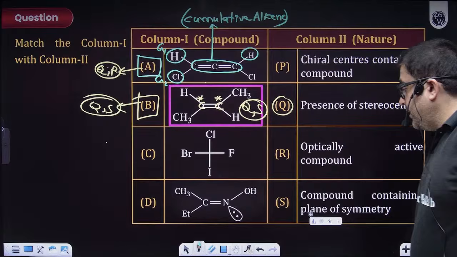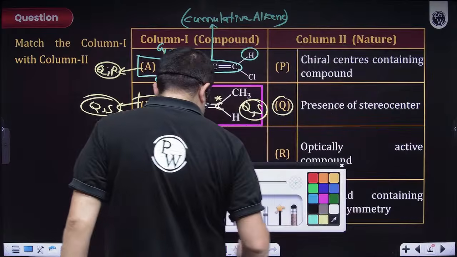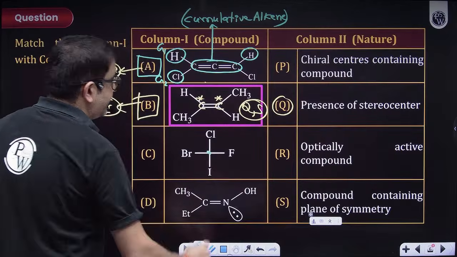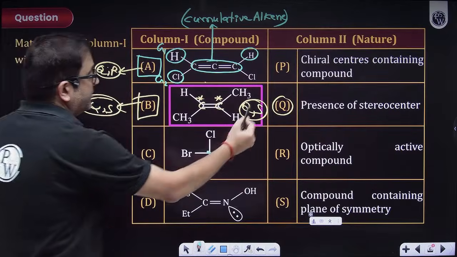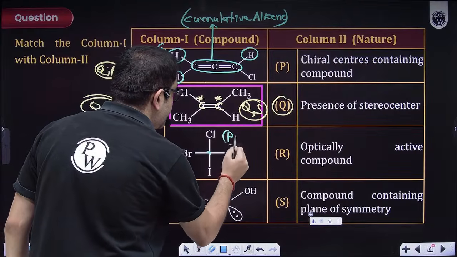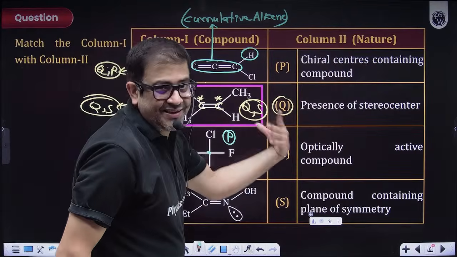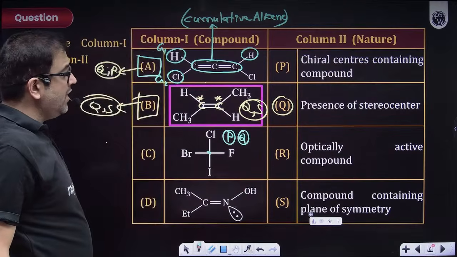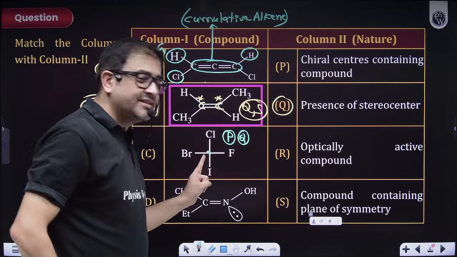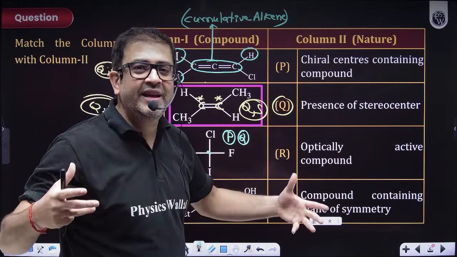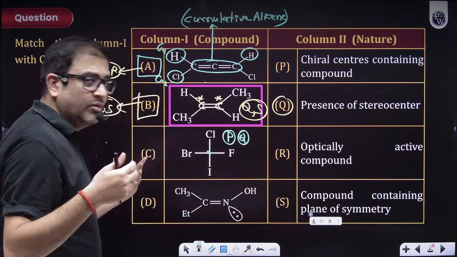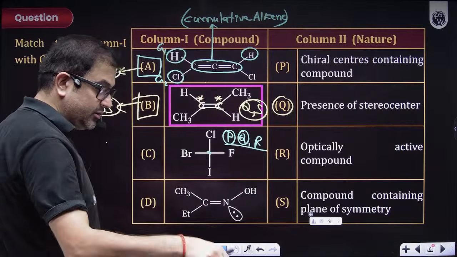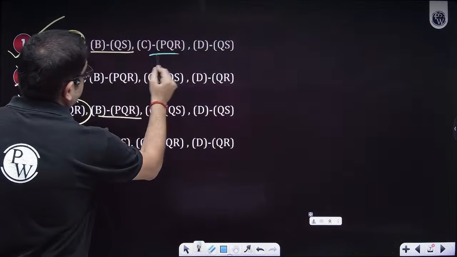Chalo, let's do this together. Sir, is it a chiral carbon? Yes, beta. This is definitely a chiral carbon. So because it's a chiral carbon, P will come. So this is P. Then, sir, obviously a chiral carbon is also a stereo center. So this is Q also. And is it optically active? Yes, sir. If a molecule has only one chiral carbon, nobody can kill its optical activity. So obviously this will be optically active also. So that means this is PQR. Let us check. Yes, sir. This is PQR.